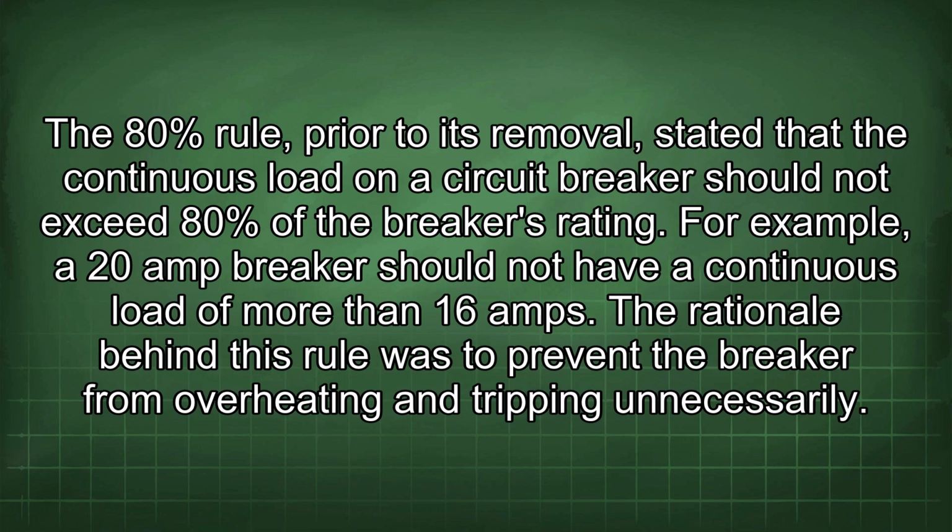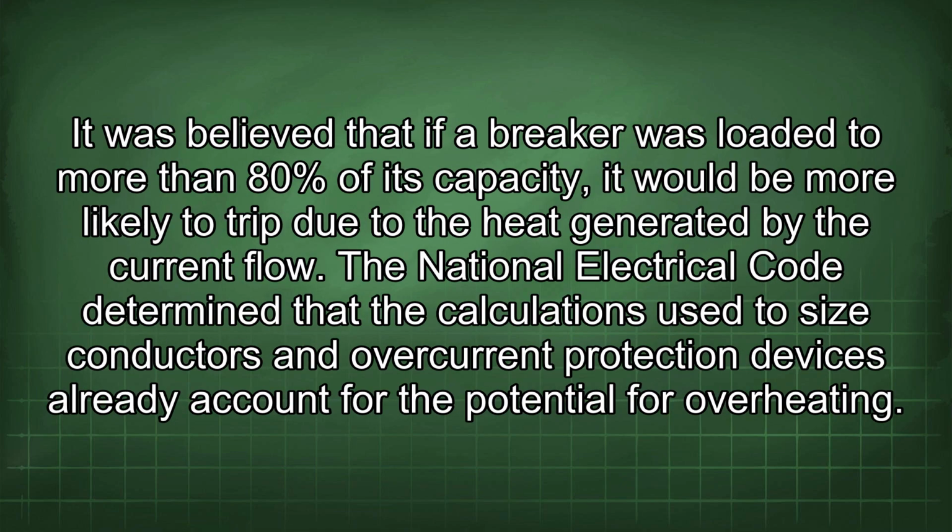The 80% rule prior to its removal stated that the continuous load on a circuit breaker should not exceed 80% of the breaker's rating. For example, a 20 amp breaker should not have a continuous load of more than 16 amps. The rationale behind this rule was to prevent the breaker from overheating and tripping unnecessarily. It was believed that if a breaker was loaded to more than 80% of its capacity, it would be more likely to trip due to the heat generated by the current flow.